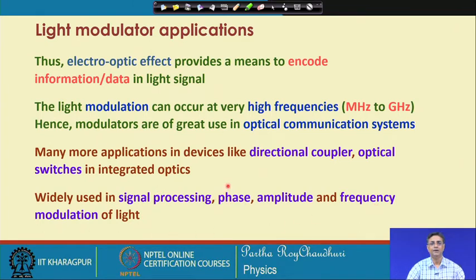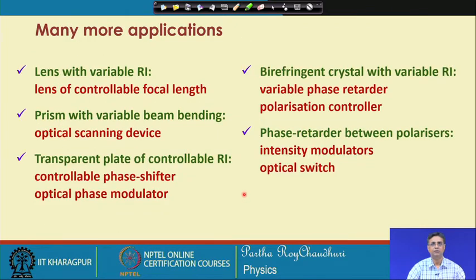We will study some very interesting example cases in the following sections. Additionally, there are many more applications like lens with variable refractive index with a controllable focal length, prism with variable beam bending, optical scanning devices, controllable phase shifter, optical phase modulator, birefringent crystal with variable refractive indices, then intensity modulators, optical switches, and many more applications.